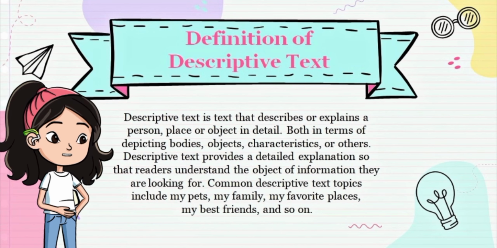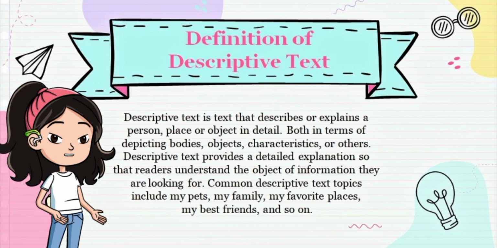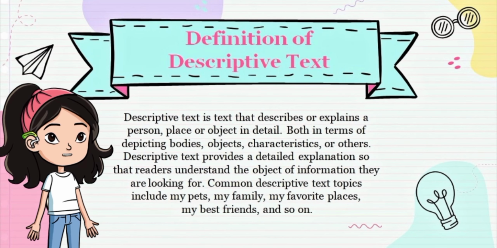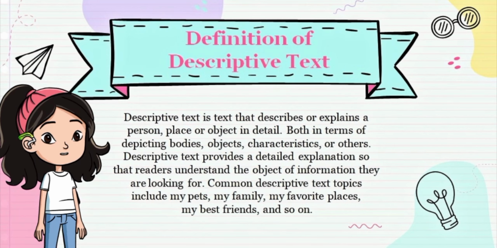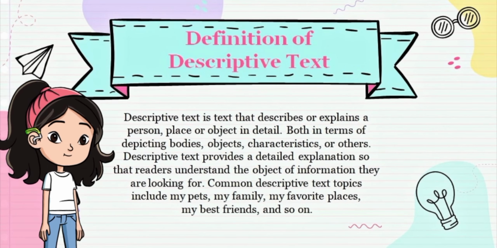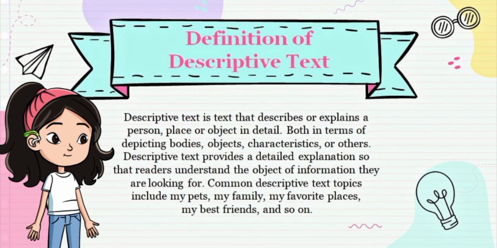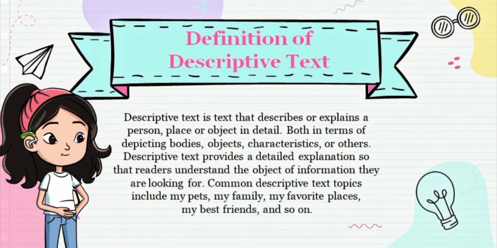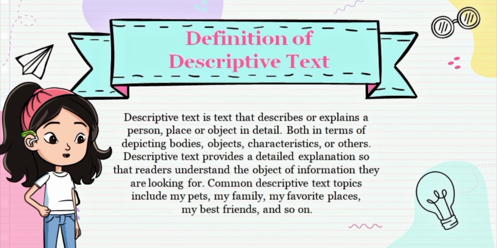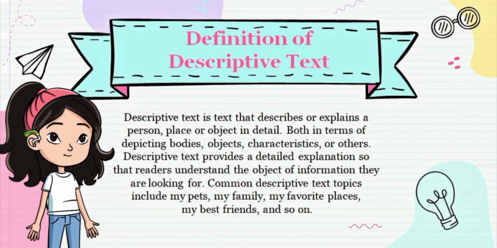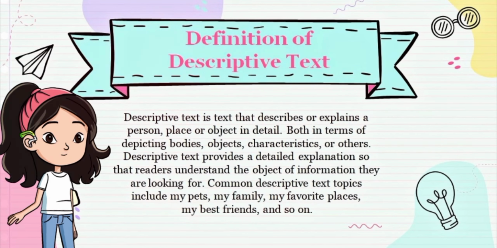Descriptive text is a text that describes or explains a person, place, or object in detail, both in terms of depicting bodies, object, characteristic, or other. Descriptive text provides a detailed explanation so that the reader understands the object of information they are looking for. Common descriptive text topics include my pets, my family, my favorite place, my best friend, and so on.